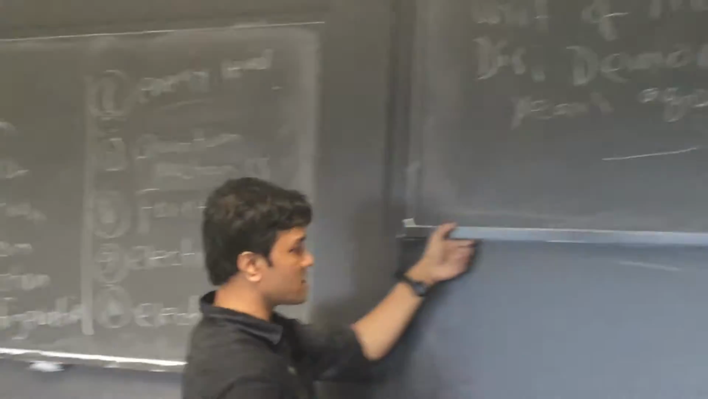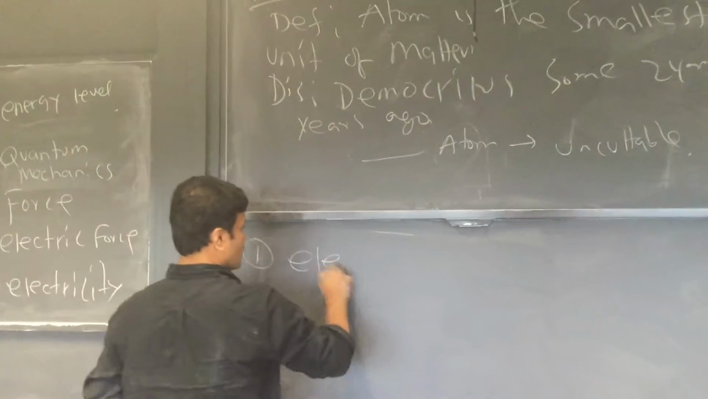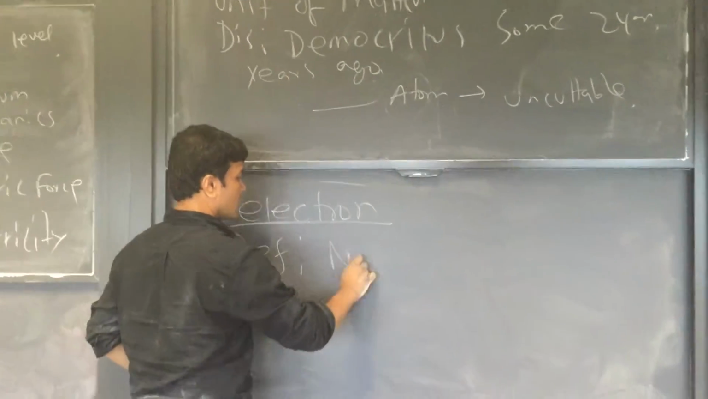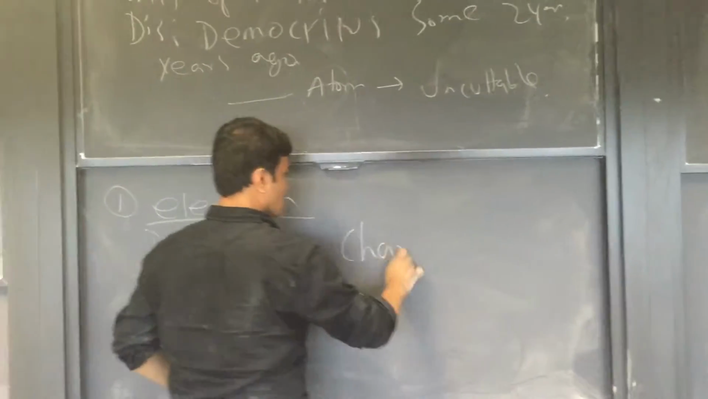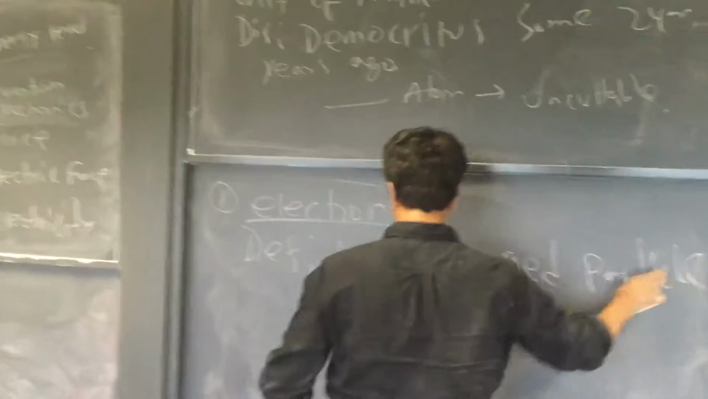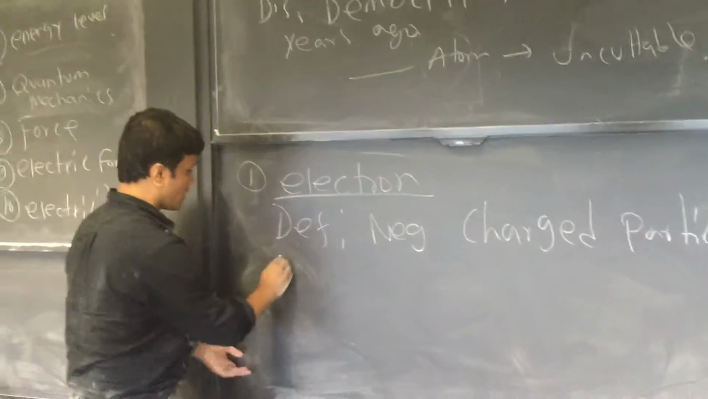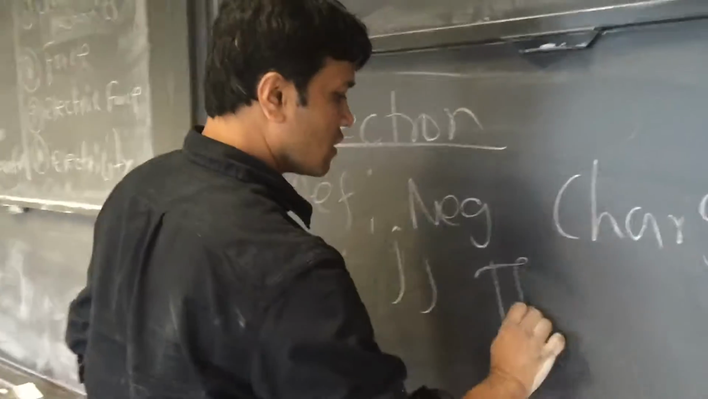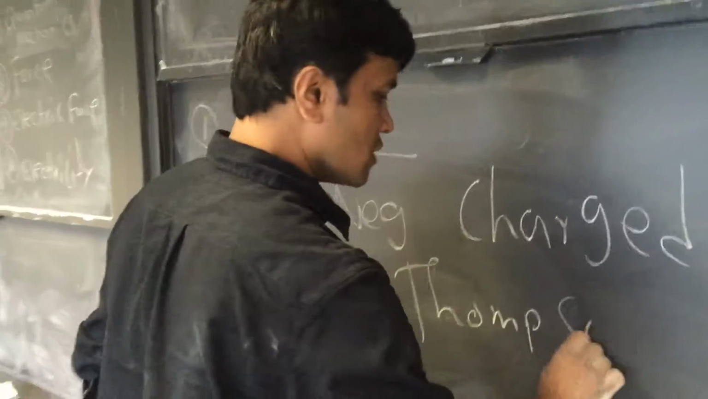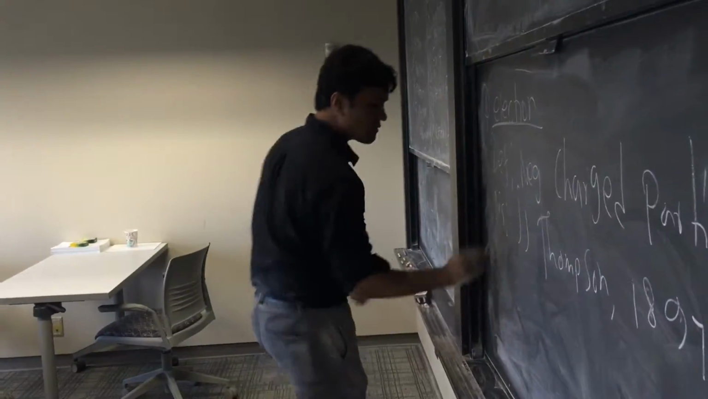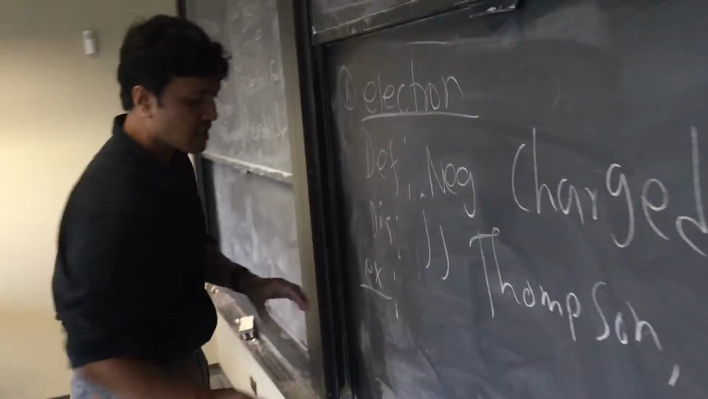First, electron. What is the definition of electron? An electron is a negatively charged particle. It was discovered by J.J. Thomson in 1897. Now let's give an example to understand it.